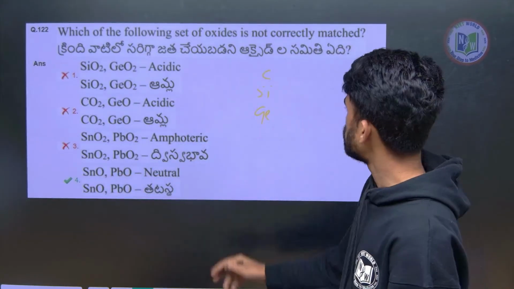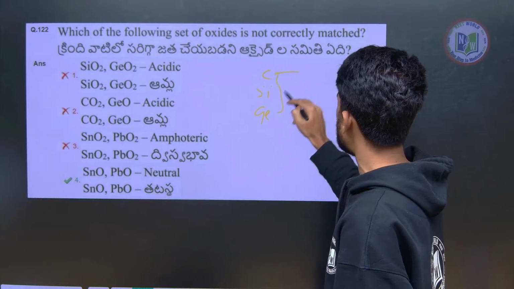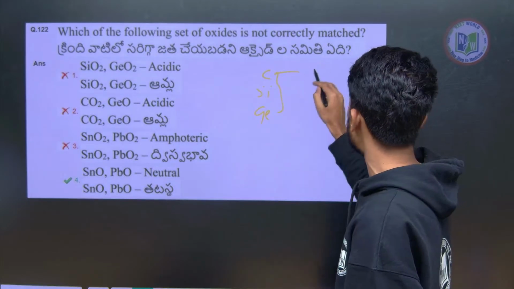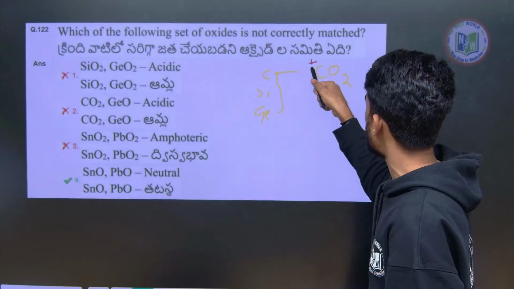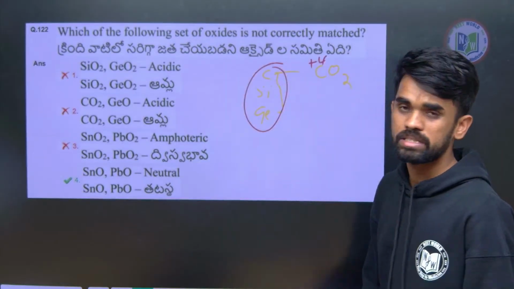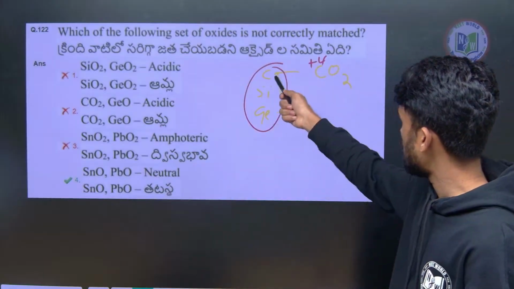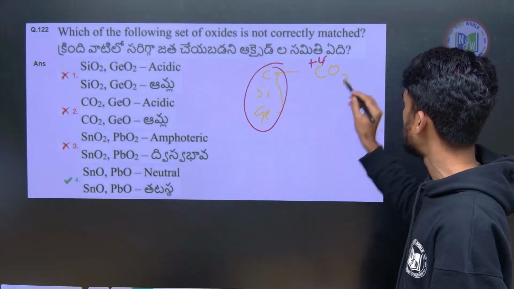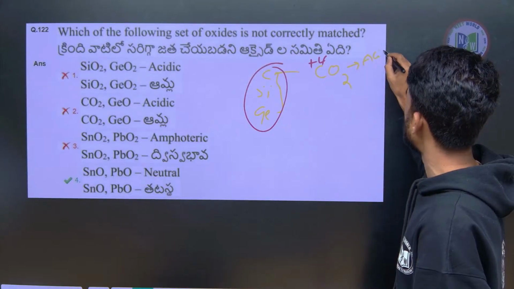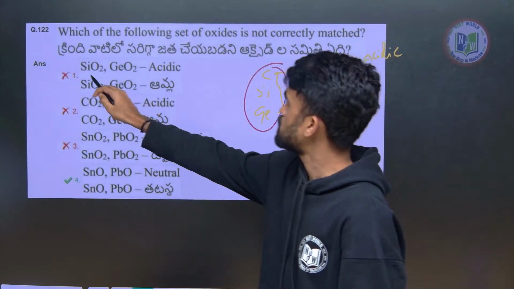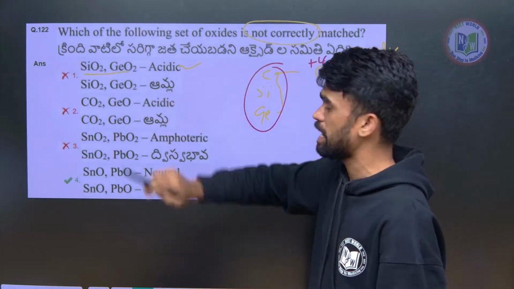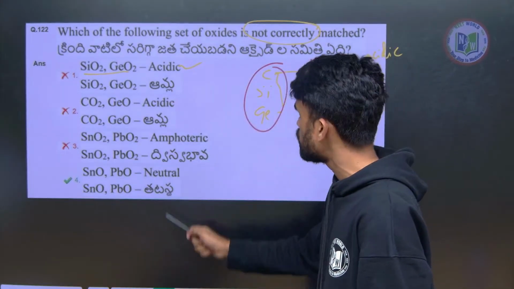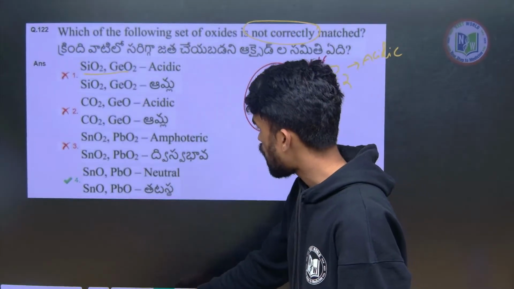Whenever these elements are in their maximum oxidation state, for example CO2 is carbon dioxide, here plus 4 is the maximum oxidation state for 14th group elements. Whenever these elements are in their maximum oxidation state, generally they have an acidic nature. So the first two are correctly matched, and they are asking about not correctly matched. So if we go on, the last option is there now.